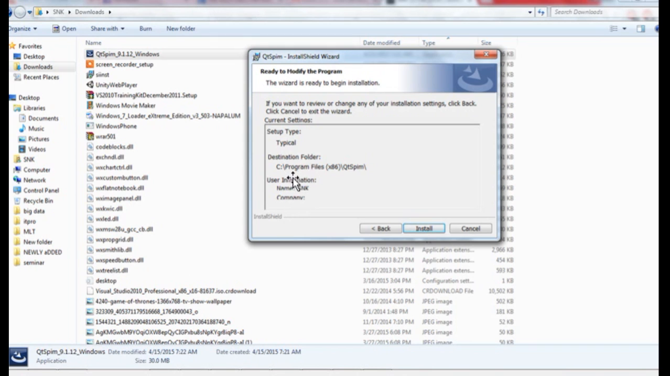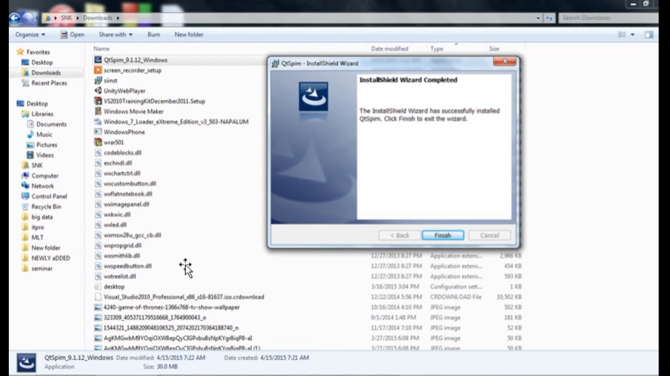Now it is ready to install. Just click install. After some time, a new pop-up appears where the installation is complete. At that time you click on the finish button to go to the further step, and your installation is completed.